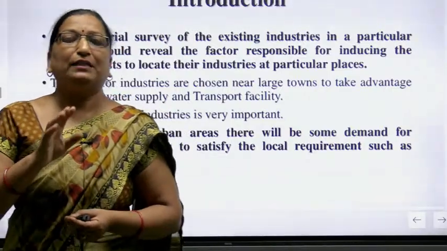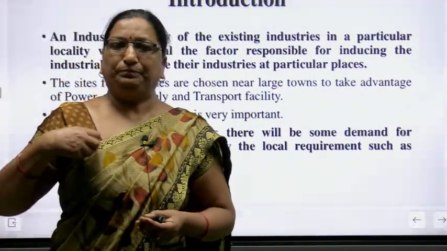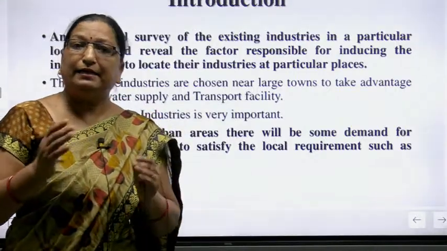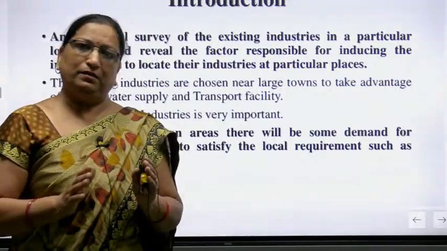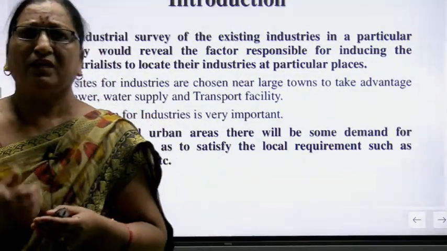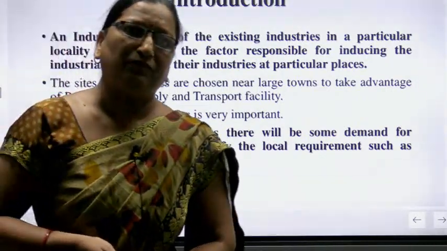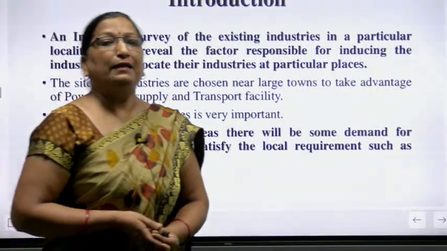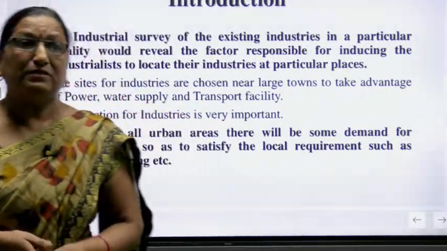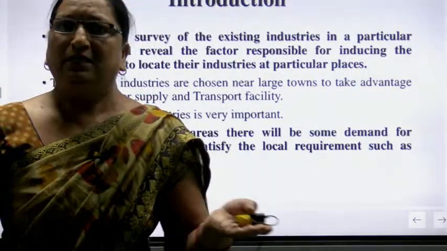Now I am giving you examples. First example, for the production of goods, iron and steel industries are related to the production of goods. Is that clear to all of you? Second, for the extraction of minerals, coal is an example. And for the provision of services, like tourism, you see, tourism is also a provision of service.